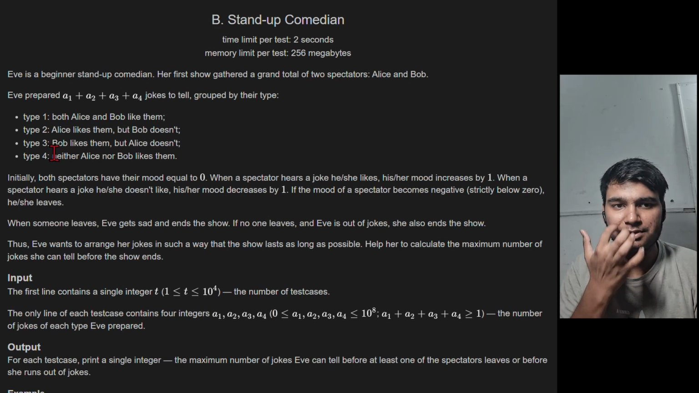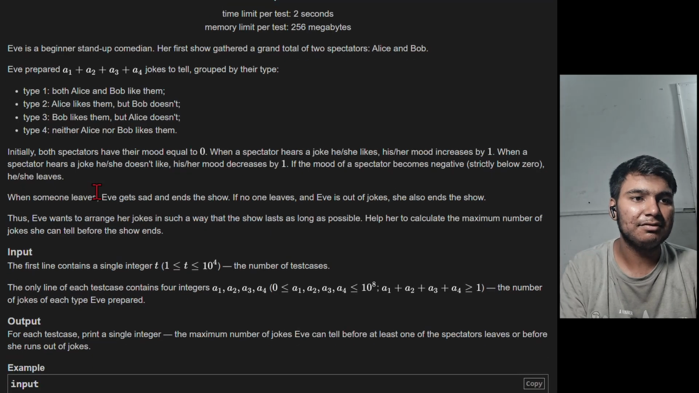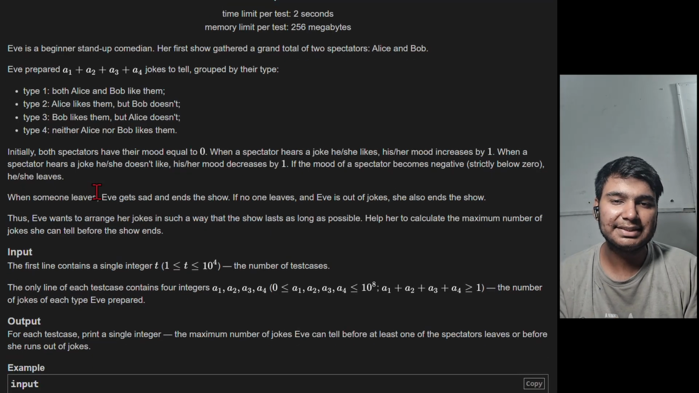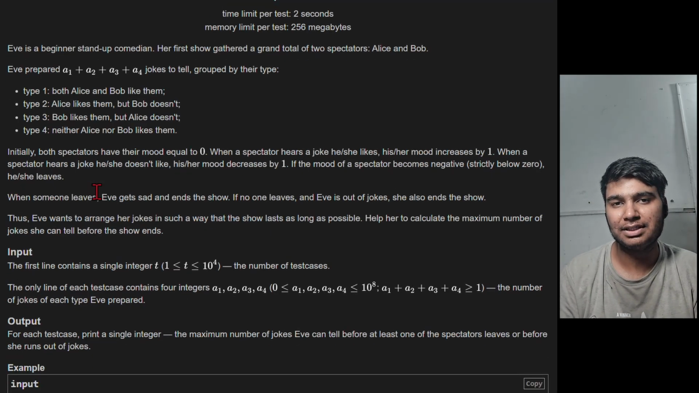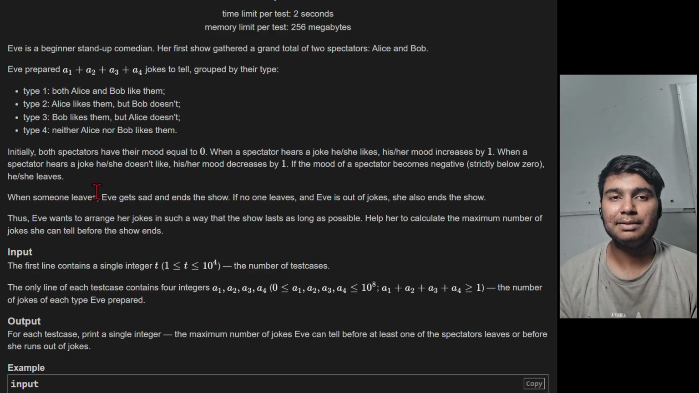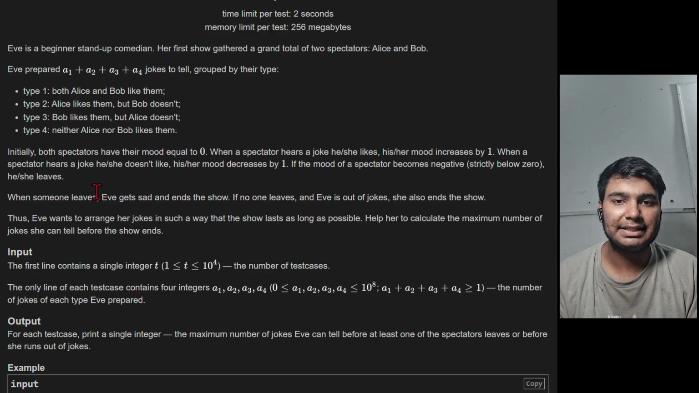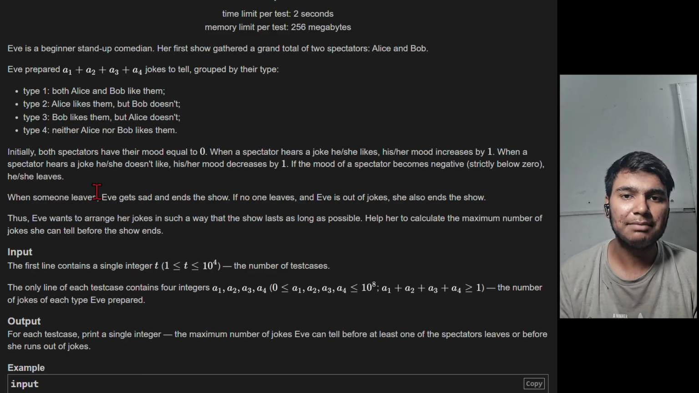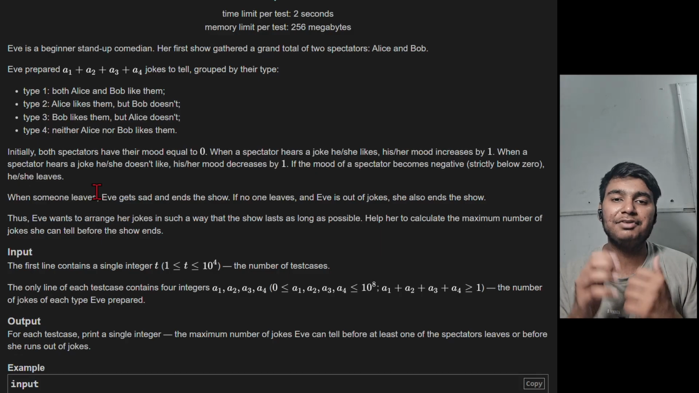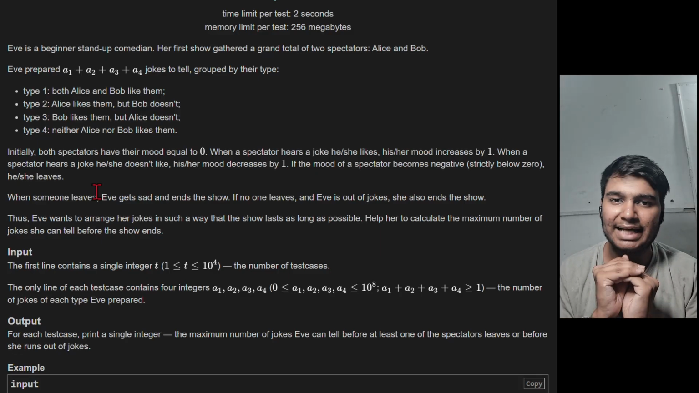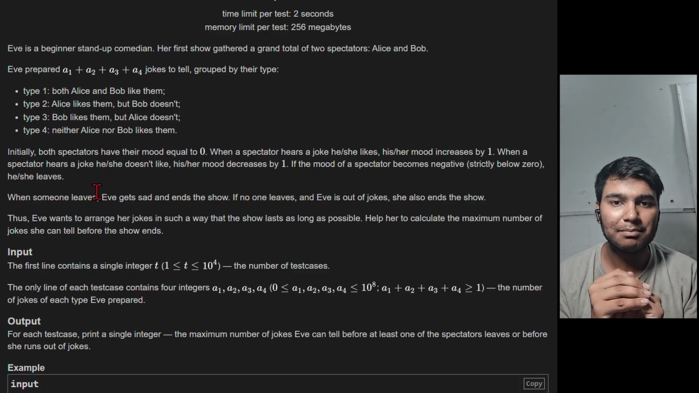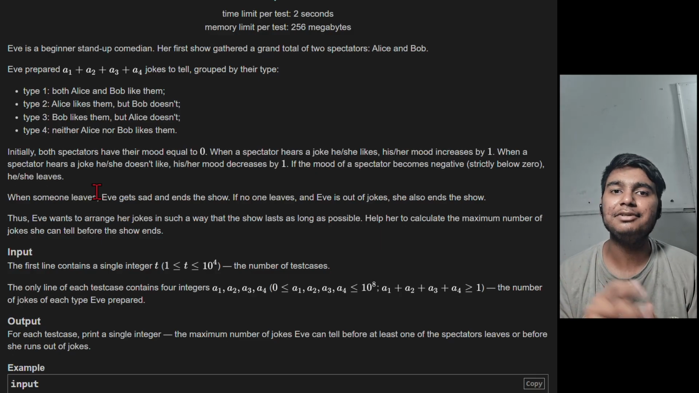So if you observe carefully over here, we will see what becomes the basic intuition, or how we will solve the problem. See, the problem is kind of greedy and mathematical. If it's a greedy problem, we can simply think of it as: we have to keep the mood as big as possible so that the maximum number of jokes can be cracked.